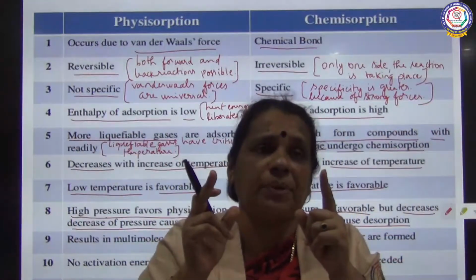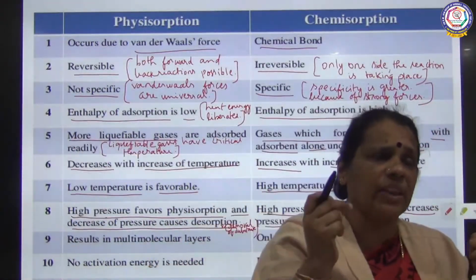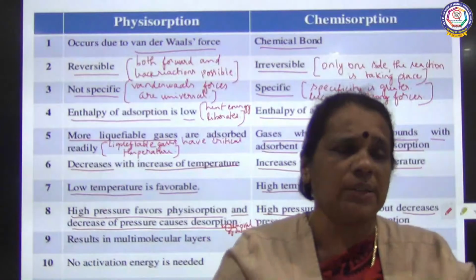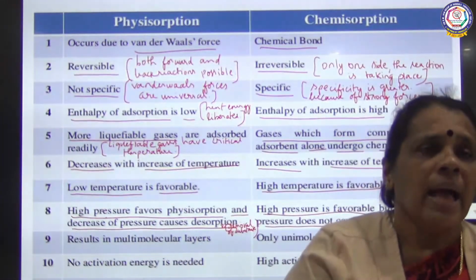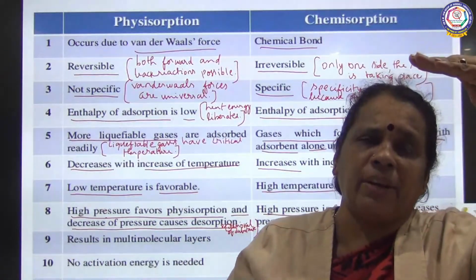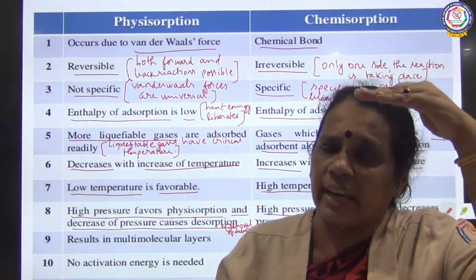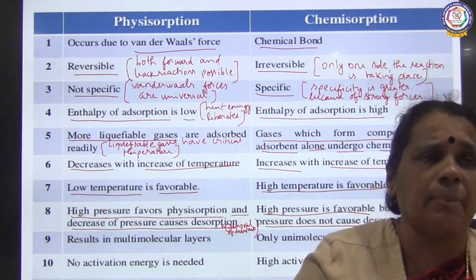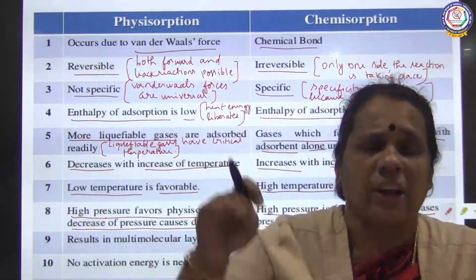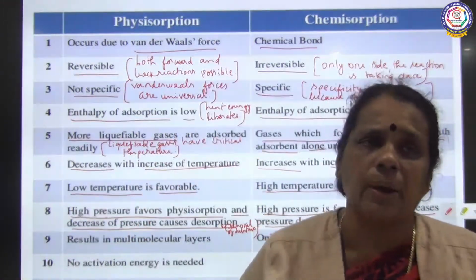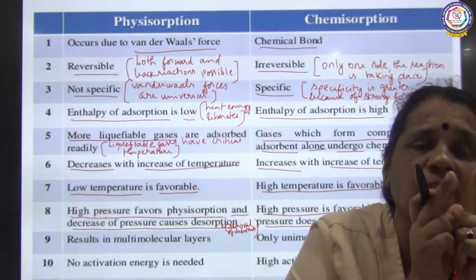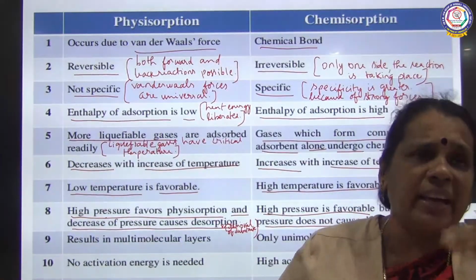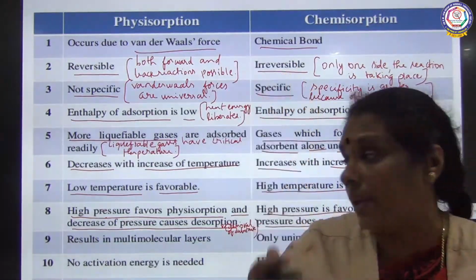Whereas in physical adsorption, desorption is possible, because as we increase the pressure, adsorption takes place, and when we decrease the pressure, desorption takes place, removal of the substance from the surface.